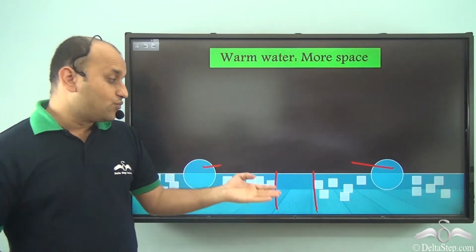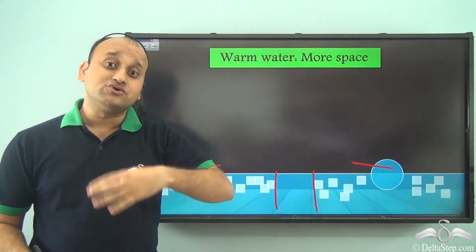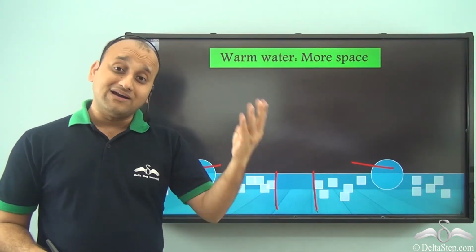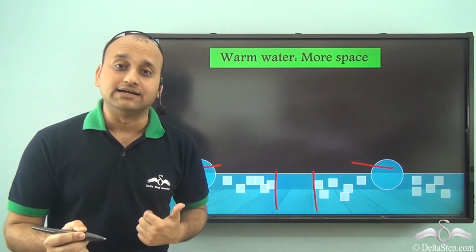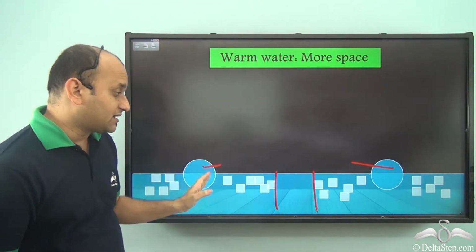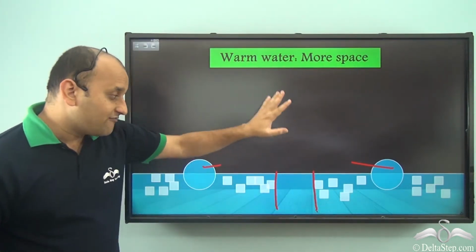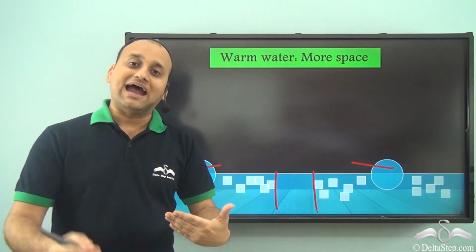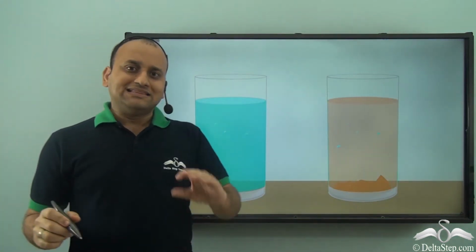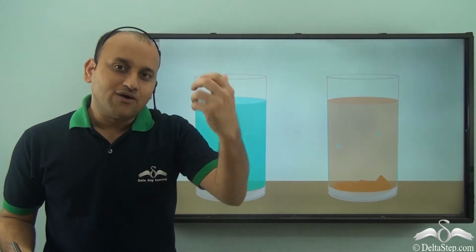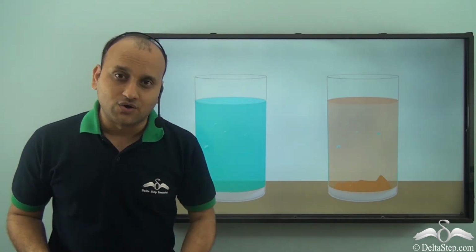So the first thing which you learned is that if you stir, then you can add more solute quickly. While if you want to add more solute to a solution which already has enough solute added to it, well, you will have to heat it. When you heat it, then particles move apart and you have more space where you can add more solute. So these were the characteristics of a solution of water.